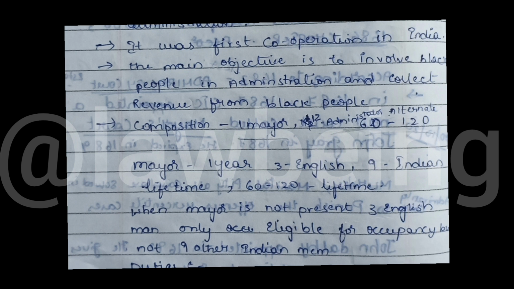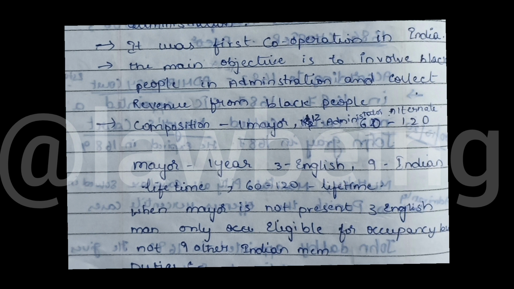The Mayor's Court composition is 1 mayor, 12 administrators and 60 to 120 alternate people. The mayor's term is 1 year. Among the 12 administrators, there should be 3 English people and 9 Indian people. Their working term is lifetime, and the 60 to 120 people can also work for life.